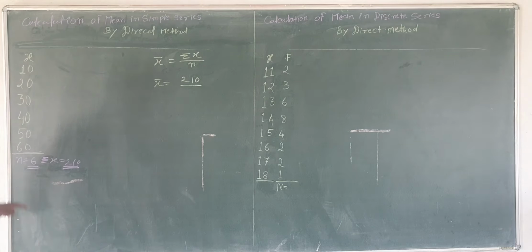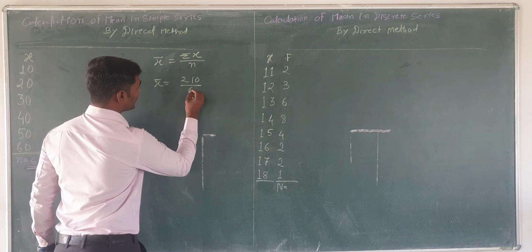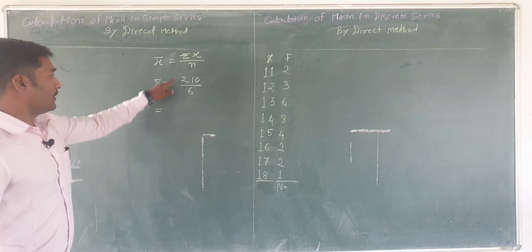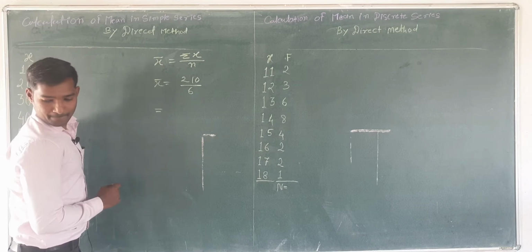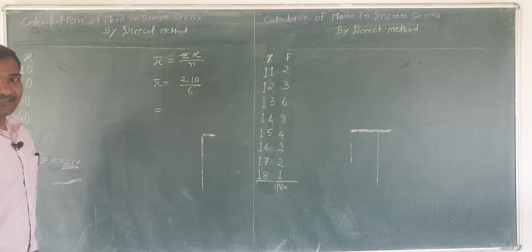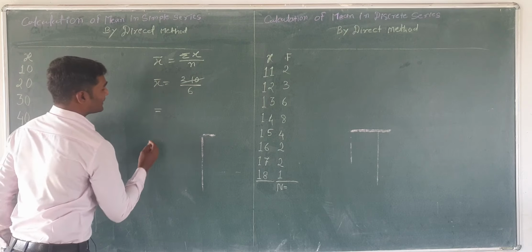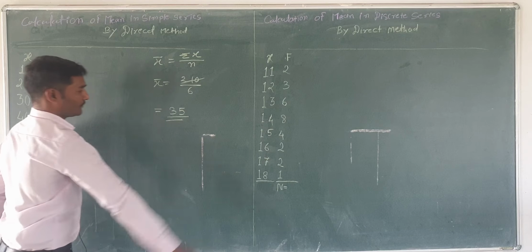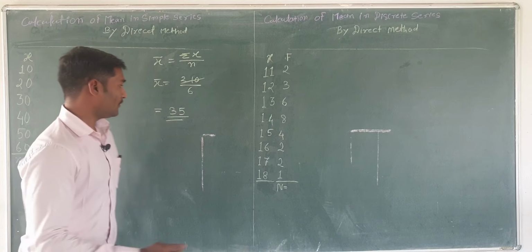Then n, the total number of observations, is 6. So we will write down 6 here. Now we get the final answer: 210 divided by 6 equals, okay, so we will divide that value by 6. So there is the answer, 35. So our arithmetic mean is 35.